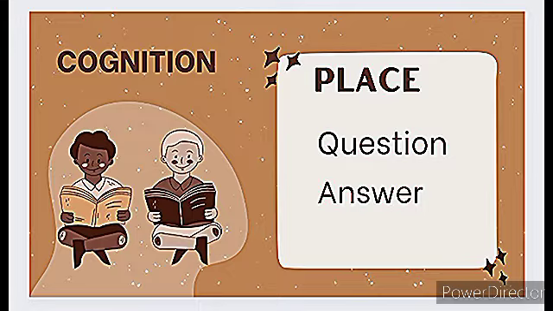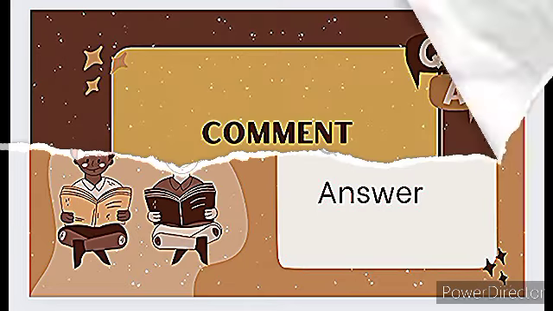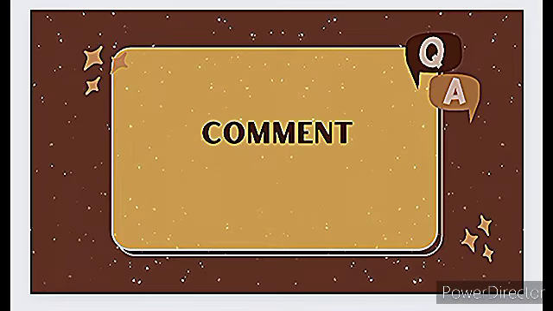After that, the cognition is about place. What type of place questions will we ask? Like where are you now, where do you live, where is your school. That's the cognition about place. We will write the question, take the answer, and after that write the comment again.